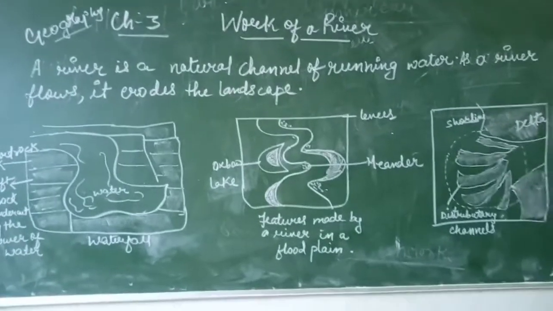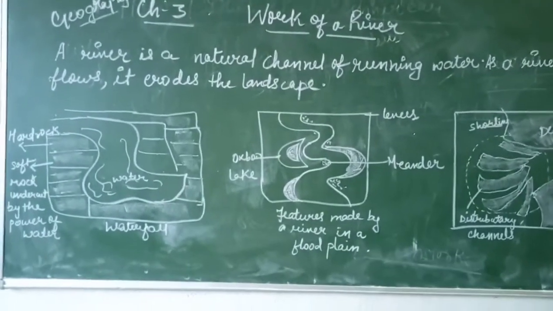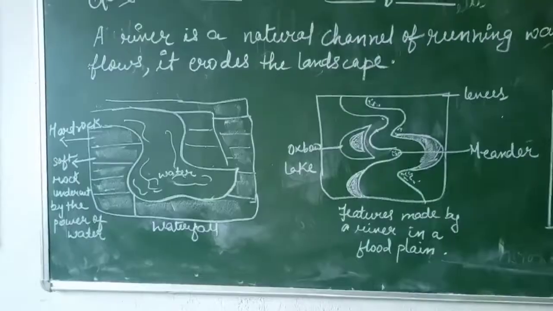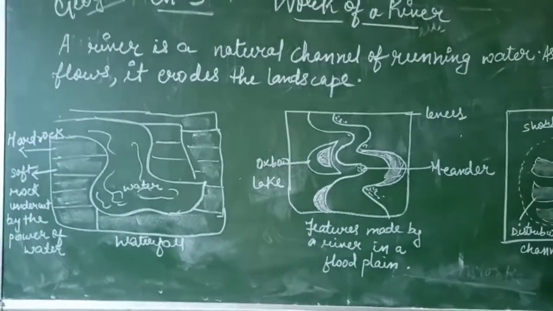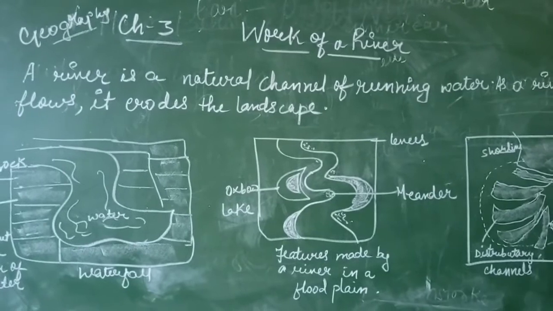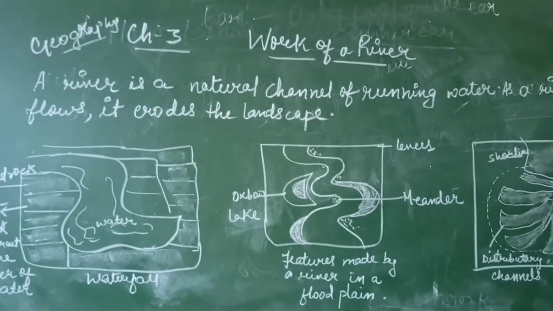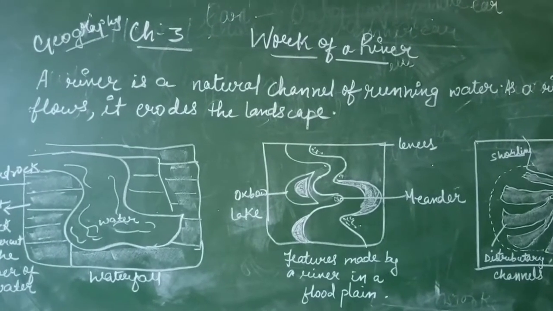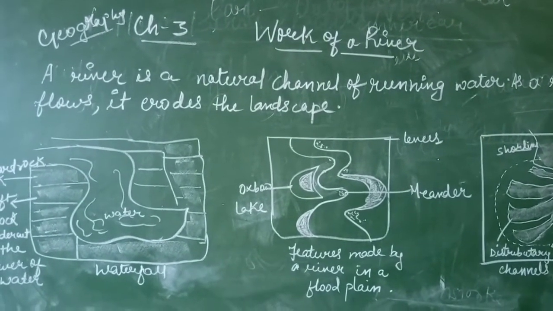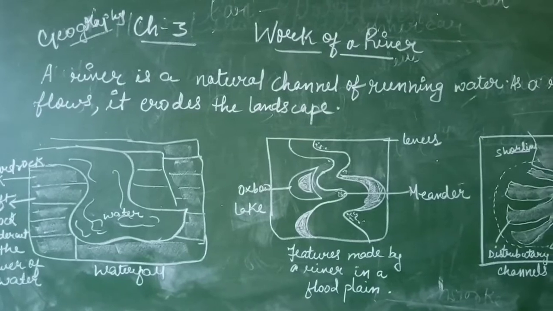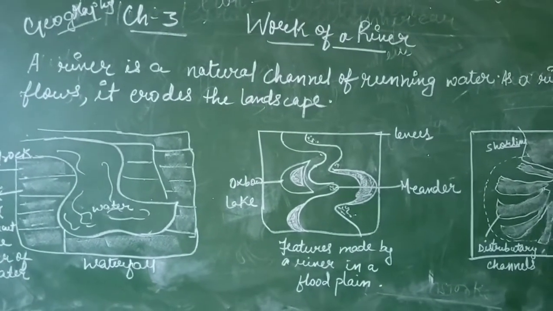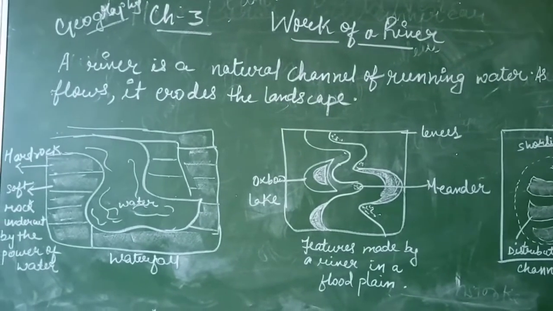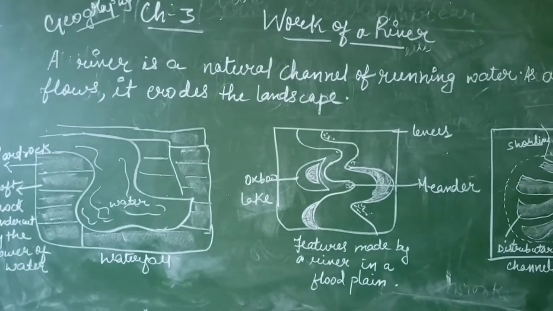Now continuous erosion and deposition along opposite sides of the meander bring the ends of the loop closer until they nearly join. So the main river breaks away and leaves behind a cut-off. Look, this horseshoe-shaped lake is called the Oxbow Lake. You can see it in the diagram also.